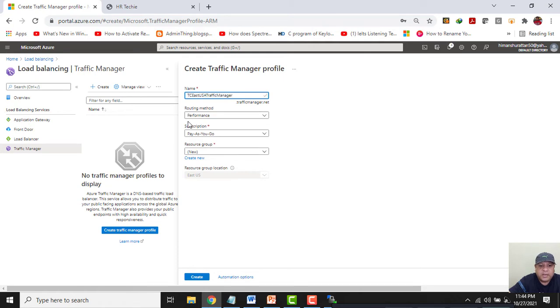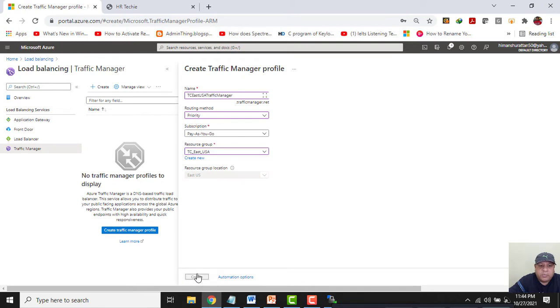See here I get 6 routing methods: performance, weighted, priority, geographic, multi-value, and subnet. Let me choose priority. Subscription will be pay as you go, and the new resource group will be TC_East_USA, and we will click on create.